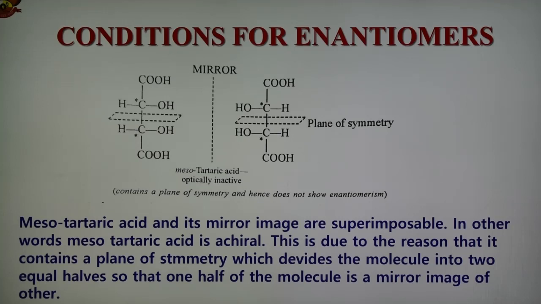Now, there are also many compounds which do not contain a chiral carbon atom, but their molecules are chiral. Therefore they show enantiomerism or optical activity. For example, allenes and diphenyls do not contain a chiral carbon atom, but their molecules are non-superimposable on their respective mirror images. Therefore they can show enantiomerism, or we can say optical activity.